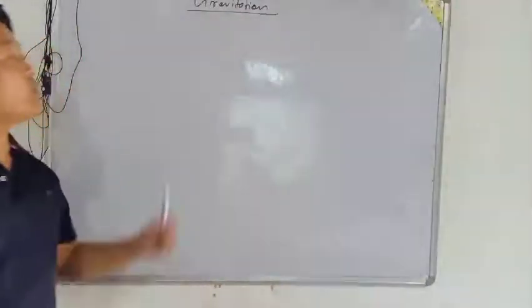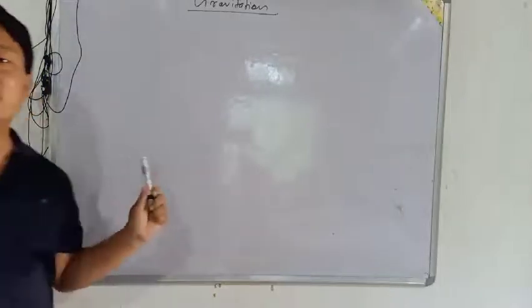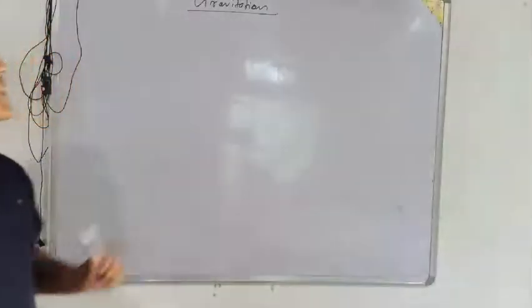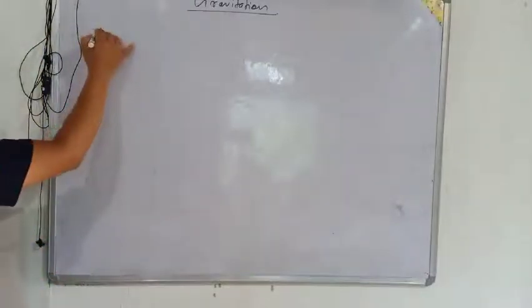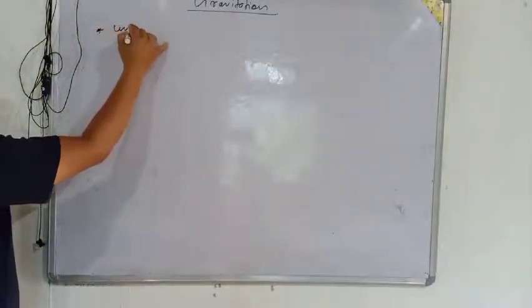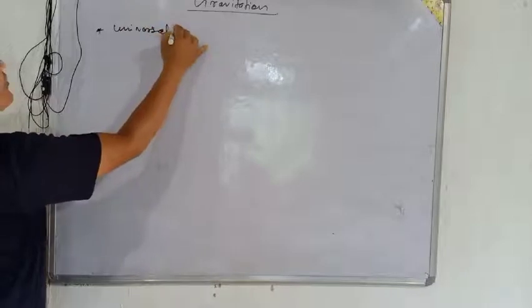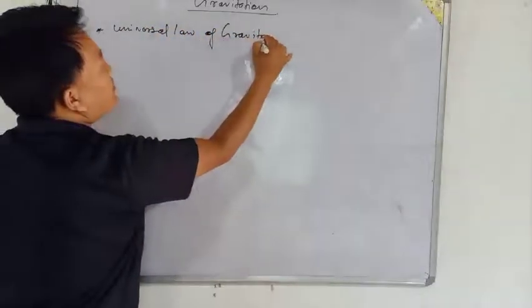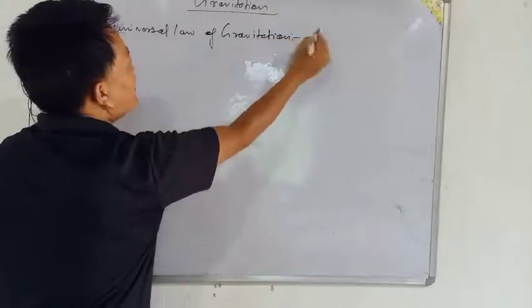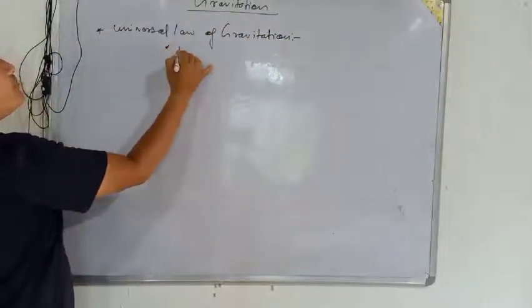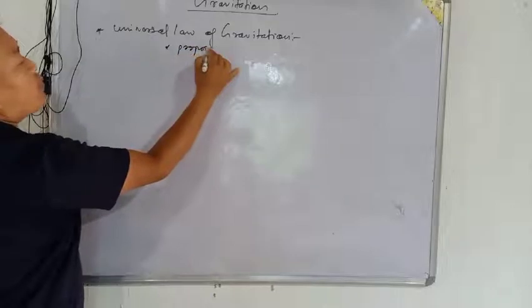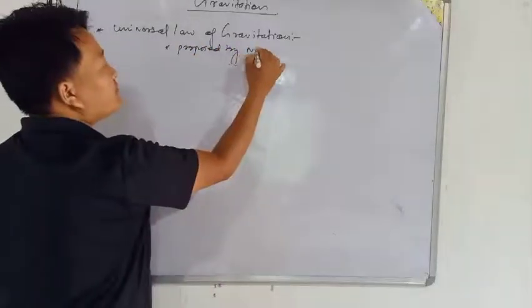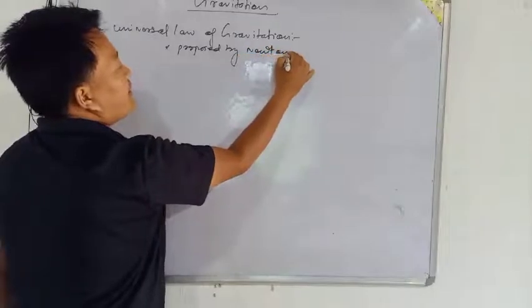Okay, so we will start with the gravitation chapter, and we will try to complete it in one class only. So now see gravitation. In gravitation, first we will see the universal law of gravitation. Which is proposed by whom? Proposed by Newton.